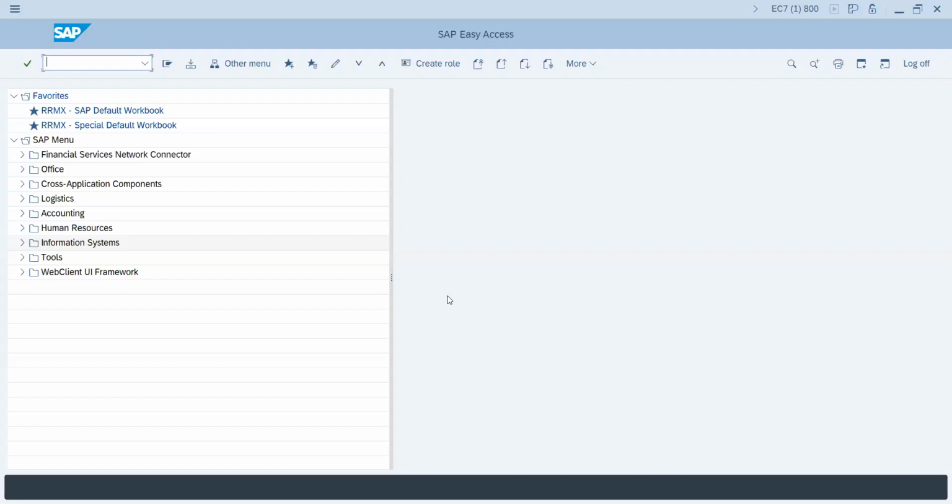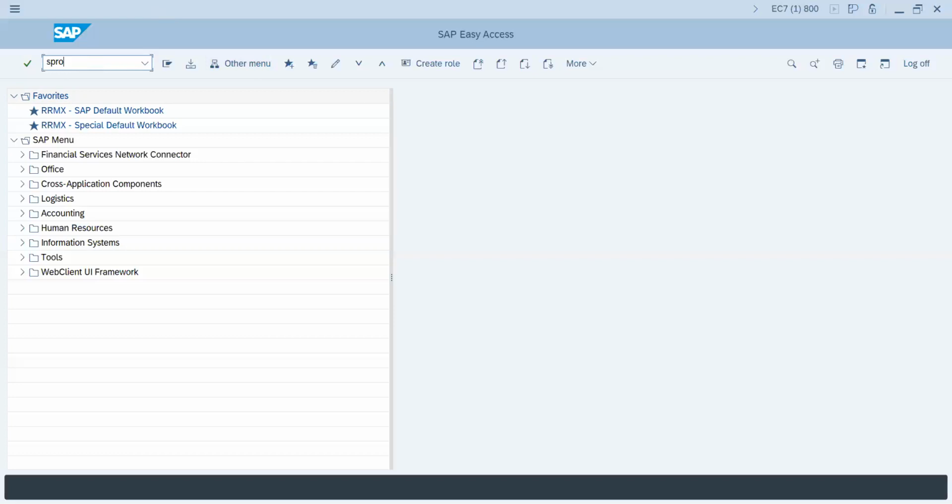Mostly SAP will give you all those notes and KBAs, knowledge-based articles. Once you apply those notes, the system will automatically take care of it. From a taxation point of view I have not seen much, so you don't have to worry about it. But the initial configuration, which I will explain now, are you able to see my SAP screen? Yeah. Okay, so let me go to the transaction code SPRO.